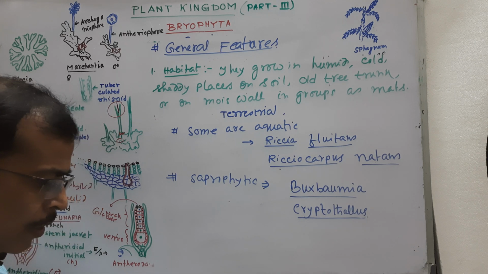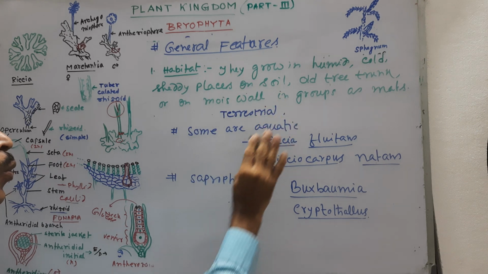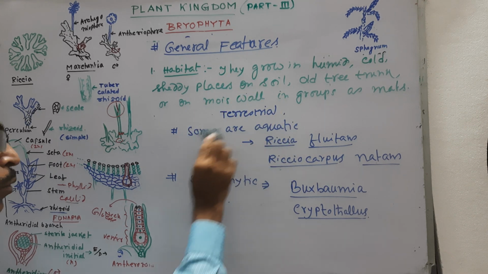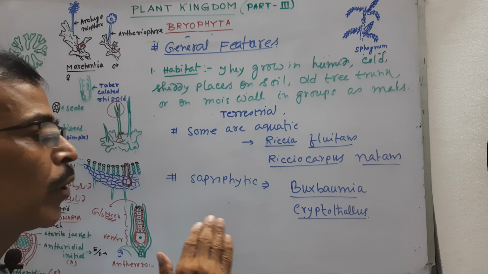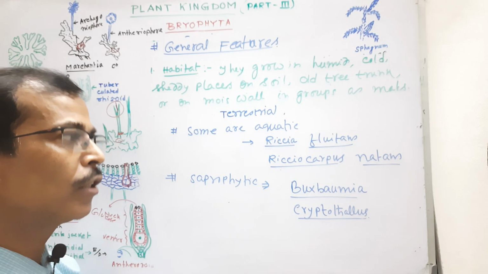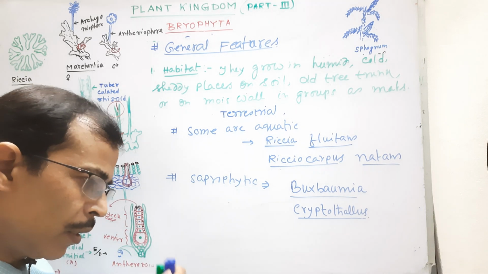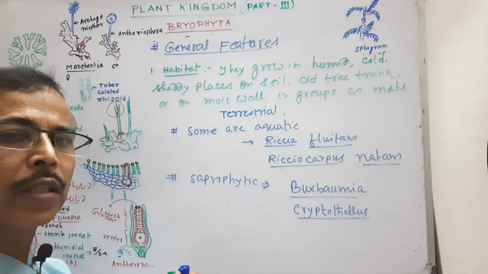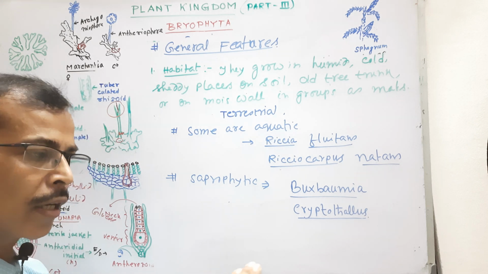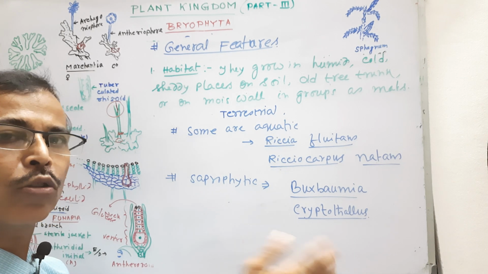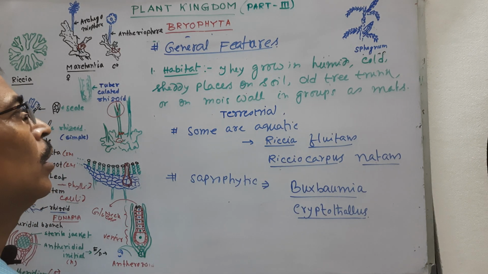Number two, Bryophytes are known as amphibians. Though they grow in terrestrial habitats with few exceptions, they require a film of water to carry out fertilization, and this is why they are called the amphibians of the plant kingdom. And in this respect they are restricted to a narrow geographical region like the pteridophyte. As their spreading mechanism depends on water, it is not possible to spread over a wide region, so they are restricted to a narrow region.